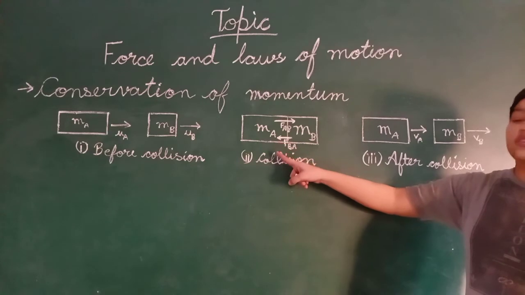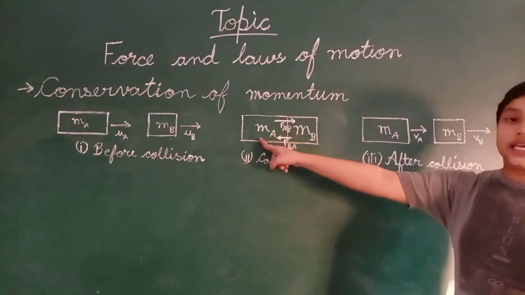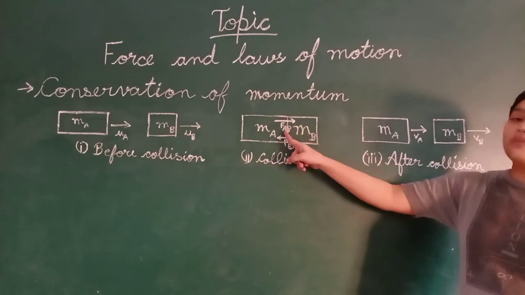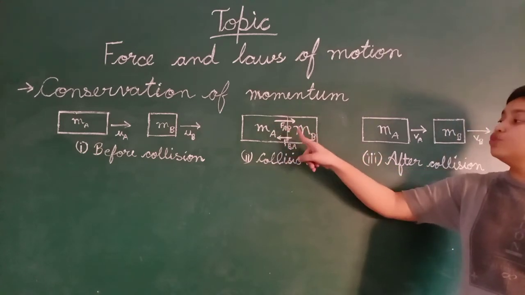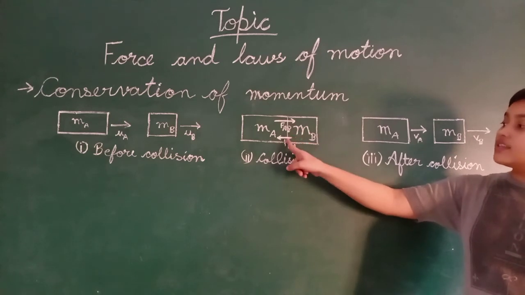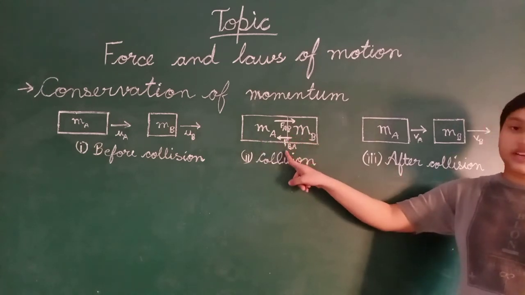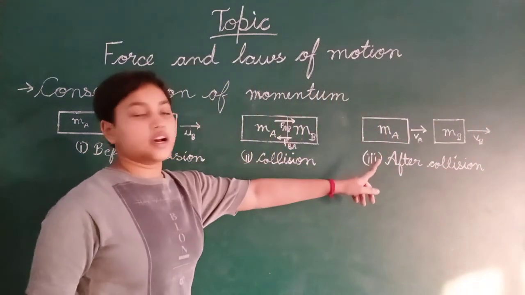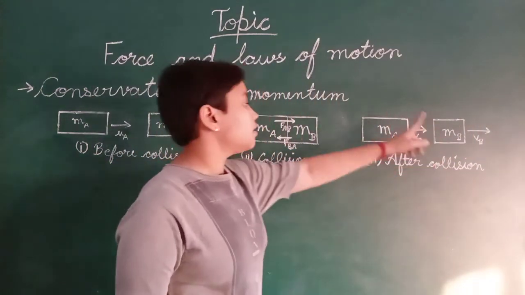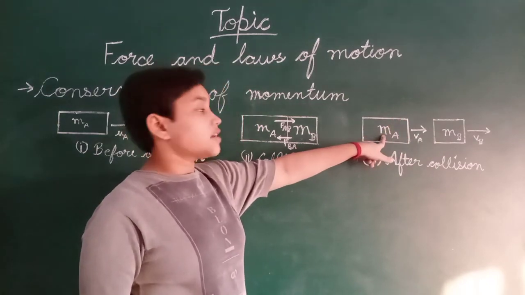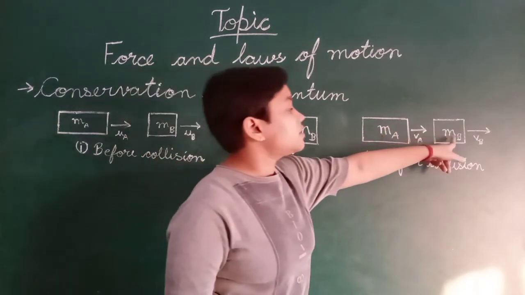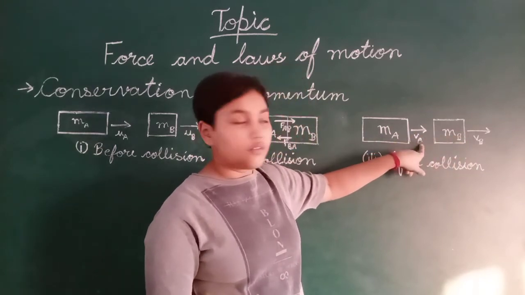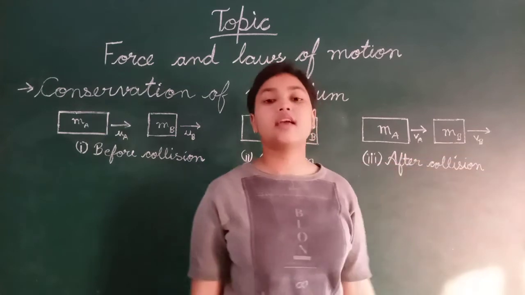This is the condition on collision, mass A and mass B. This is the force applied by the object A to the object B, and this is the force applied by the object B to the object A. And this is the third condition, after collision. This is the mass MA and this is the mass MB, moving with the final velocity VA and this VB.